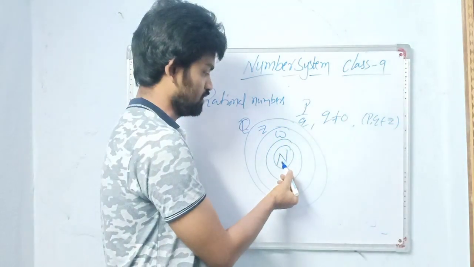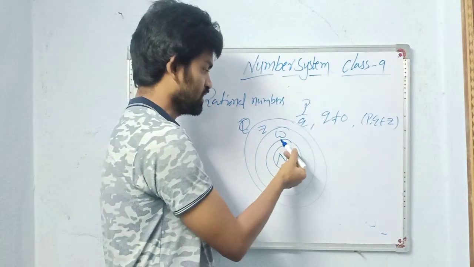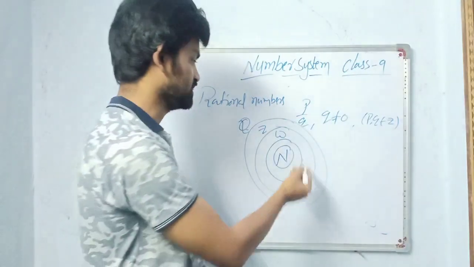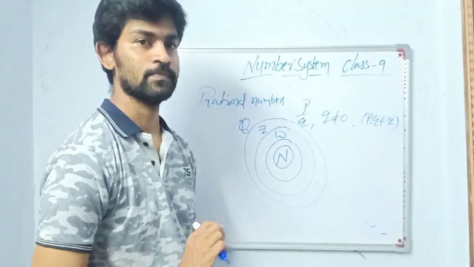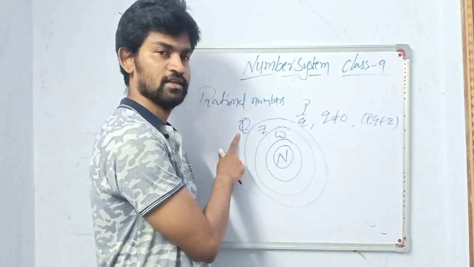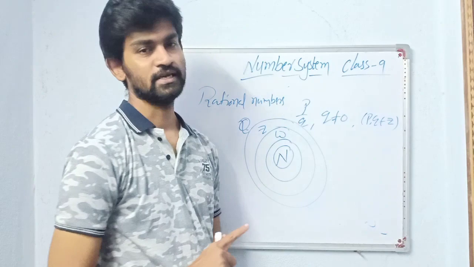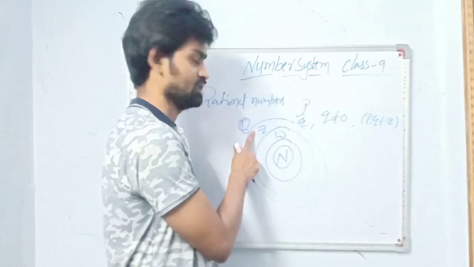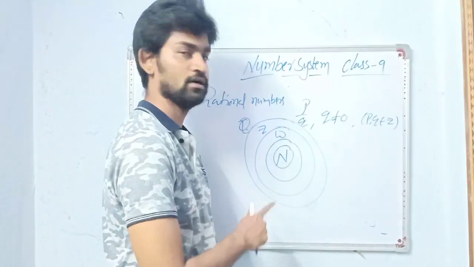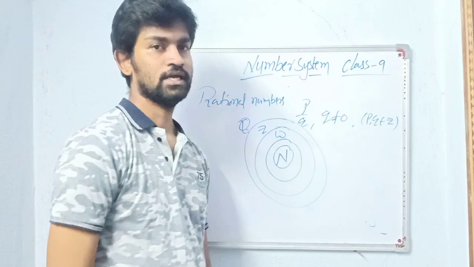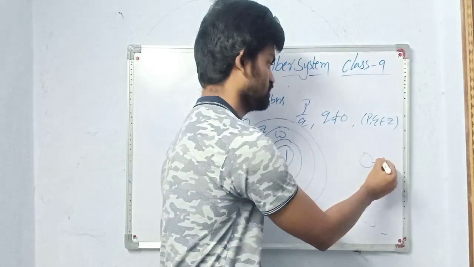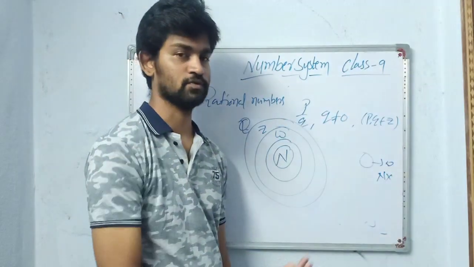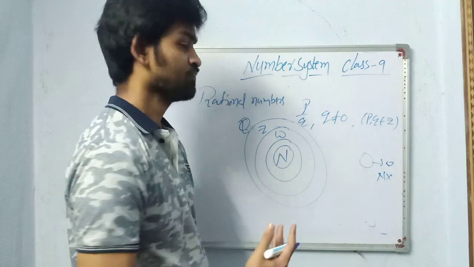Now, every natural number is a whole number. Every whole number is an integer. Every integer is a rational number. This is a very important diagram. You have to remember this. Every rational number need not be an integer. This you should remember again. Every integer need not be a whole number. Every whole number need not be a natural number. Why? Because 0 is a whole number, but it is not a natural number.